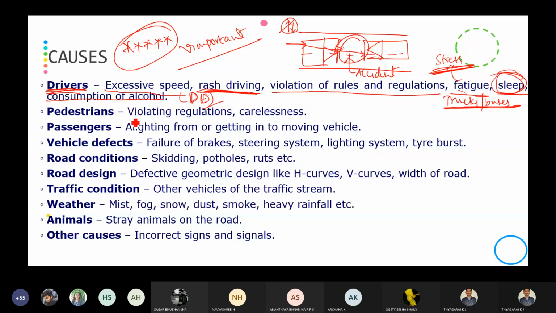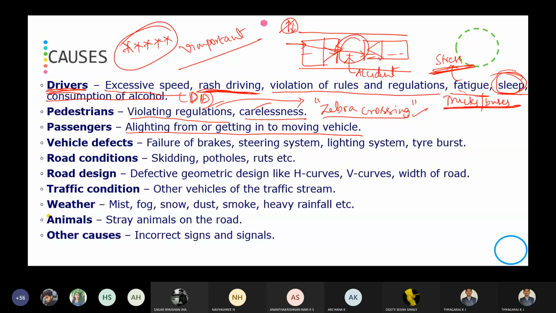Then when we see the pedestrian violating regulations and carelessness: when a zebra crossing is provided at the intersection, the pedestrians will not use the zebra crossing. They will come to the middle of the road and cross the road. Because of this carelessness and violation of rules and regulations, they encounter accidents. Then passengers alighting from or getting into a moving vehicle.